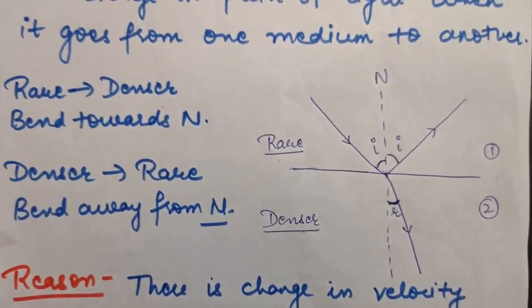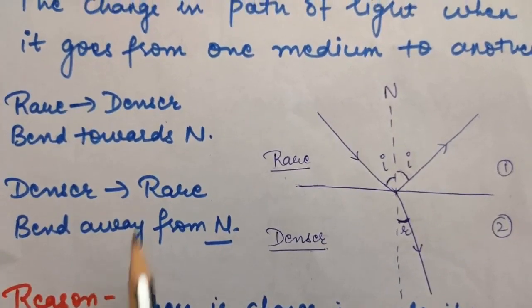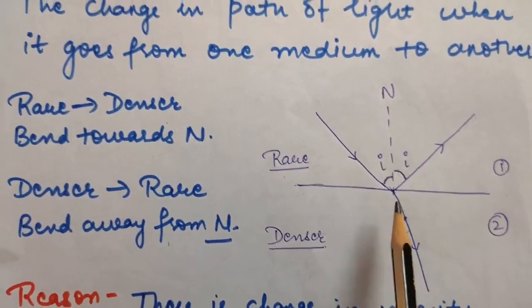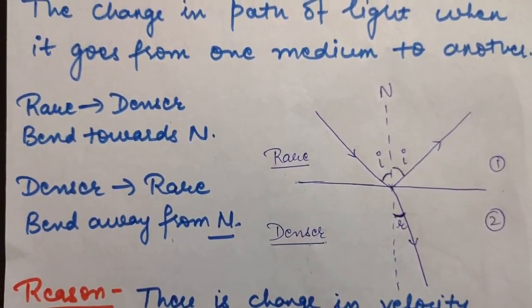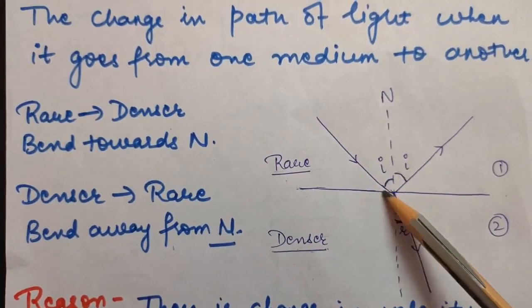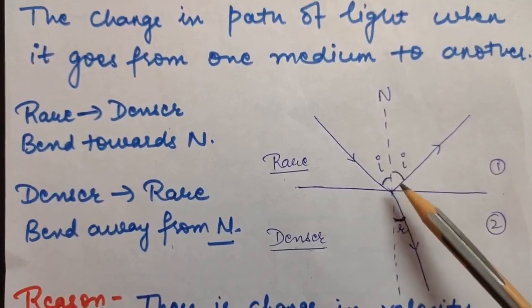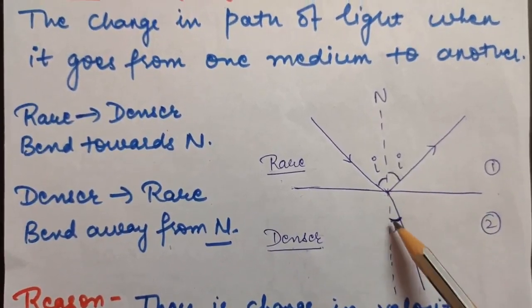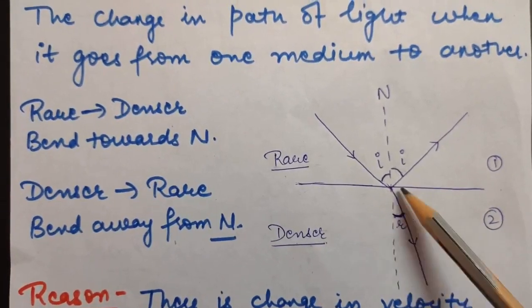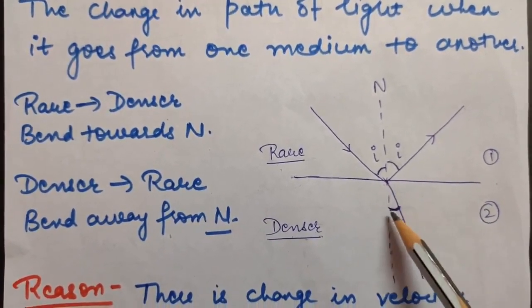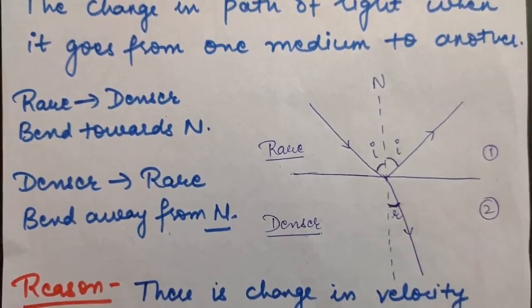The reason for it I will tell you later. For now you can just remember this. Here the light ray is going from rare to denser medium, that means it will bend towards the normal. This is the initial path of the ray, but it will bend towards the normal. This is your angle of refraction, that is, the angle between the normal and the refracted ray is called the angle of refraction, that is R.